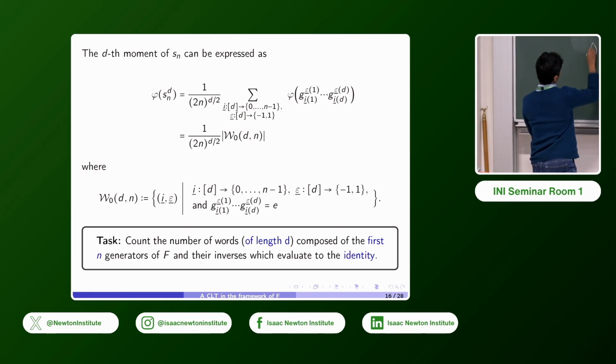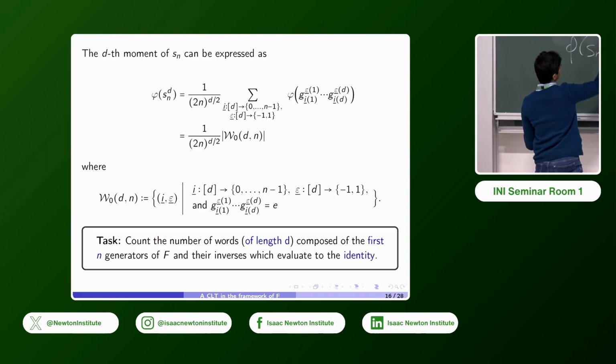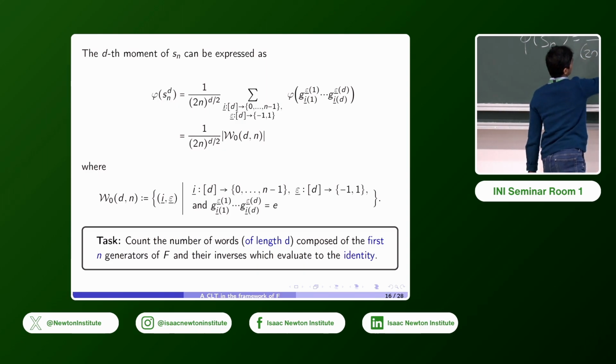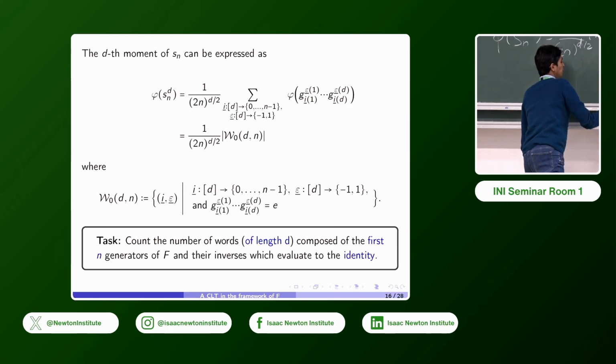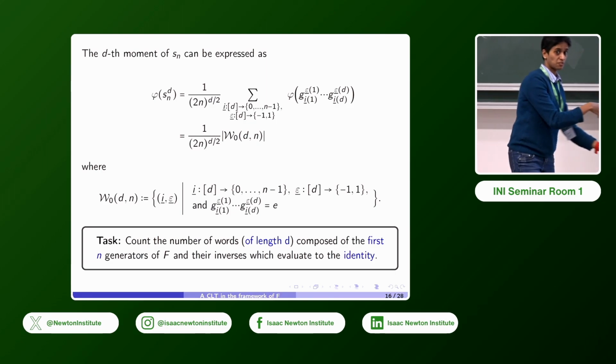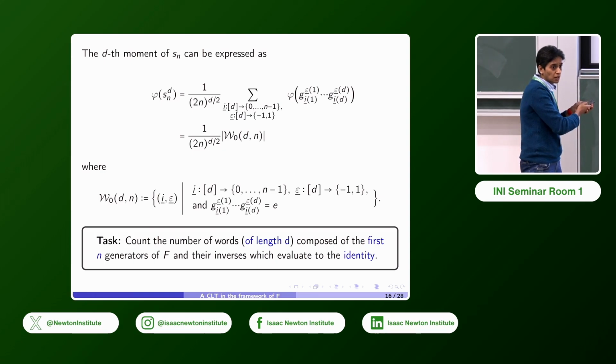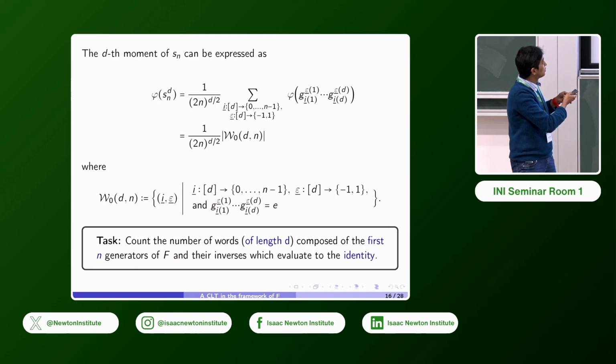I'm going to say that we have phi of Sn to the d is 1 over 2n to the d over 2. Then I'm just going to write down it's a cardinality of a particular set. Because phi is just the canonical trace coming from the regular representation, it's either 0 or 1, and we only have to count how many times it's equal to 1. So we're really counting the cardinality of this set, which we write as W0 dn. So that's the set here.